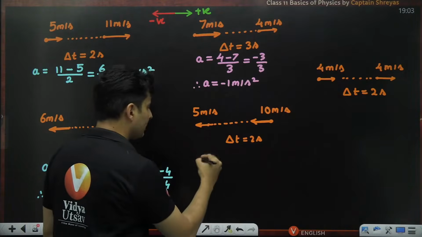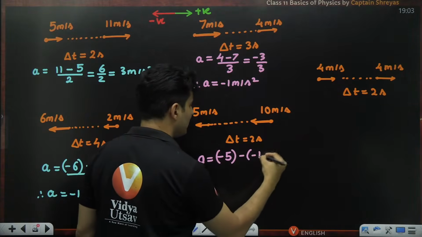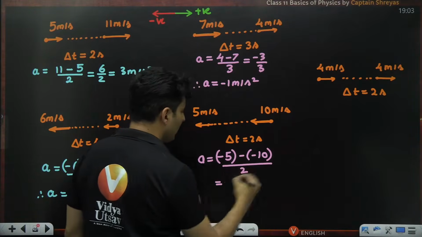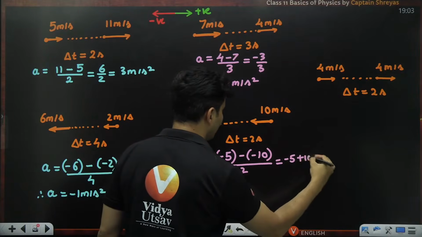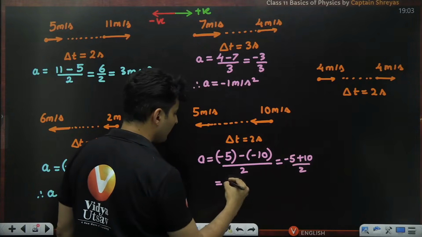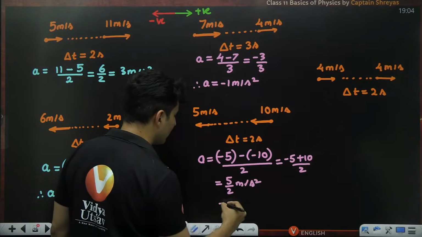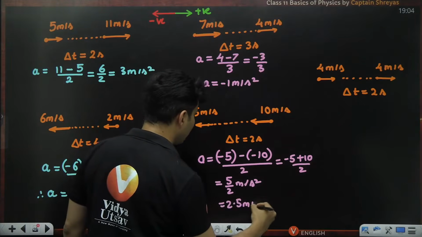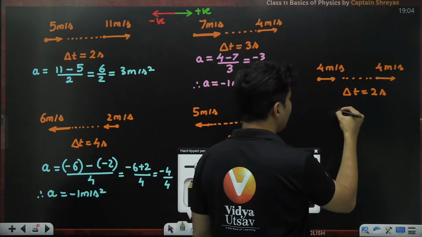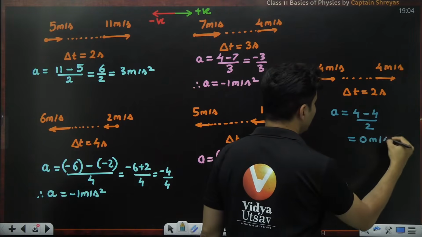Let's go over here. Acceleration will be final velocity -5 minus initial velocity -10, because it is pointing in the left direction, divided by 2. So it will be nothing but -5 plus 10 by 2, which will be plus 5 by 2 meters per second square, which is 2.5 meters per second square. That is the acceleration. If you look at the last problem over here, you can see the acceleration will be final minus initial by time, which is nothing but 0 meters per second square.